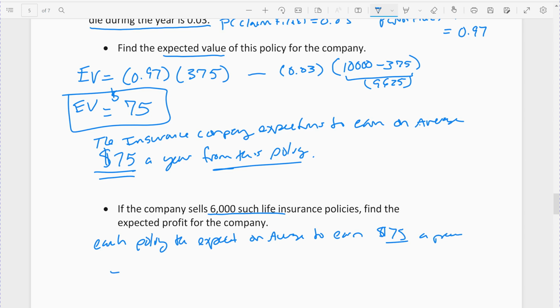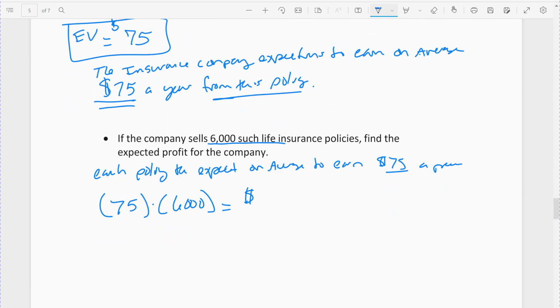So you take the $75 times the 6,000 people who have this policy, and the company's expectation is a total of 6,000 times 75. Again, it's no small chunk of change.